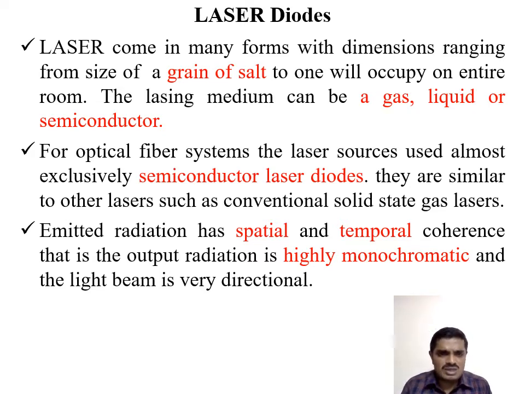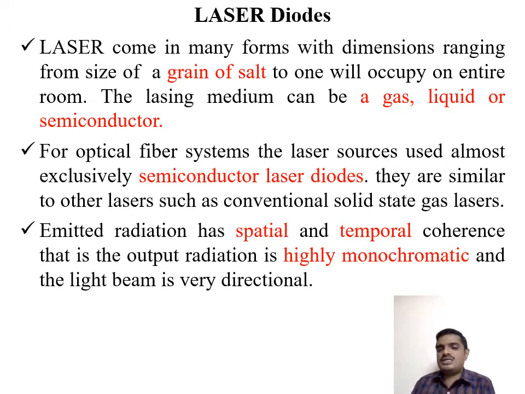They are similar to other lasers such as conventional solid state and gas lasers. The emitted radiation has spatial and temporal coherence, that is, the output radiation is highly monochromatic. Monochromatic means a single specific color. And the light beam is very directional; you keep focusing only in a particular direction. So at this point, we specifically look into the spatial coherence.